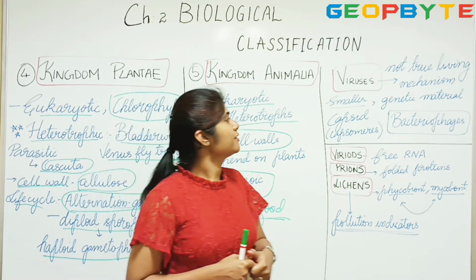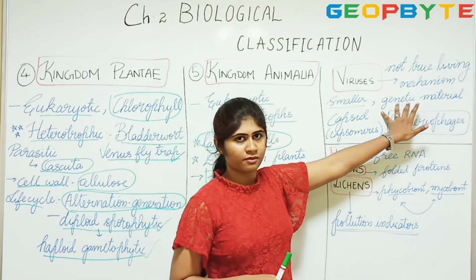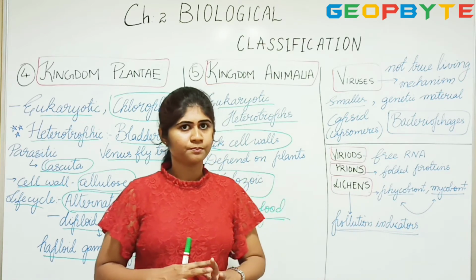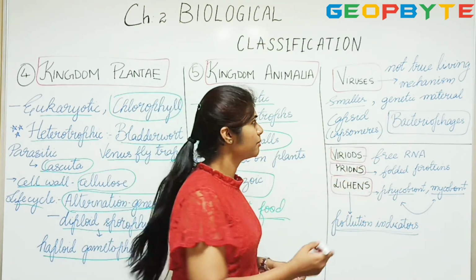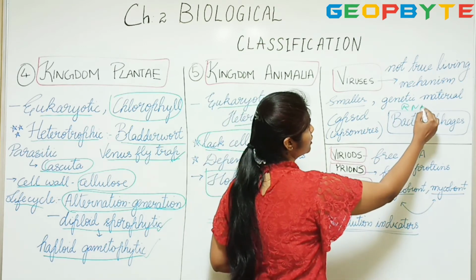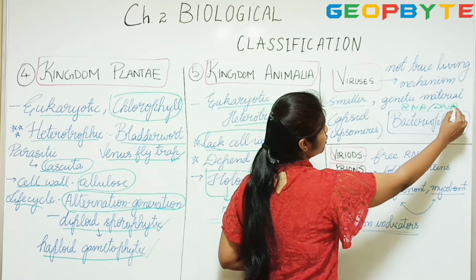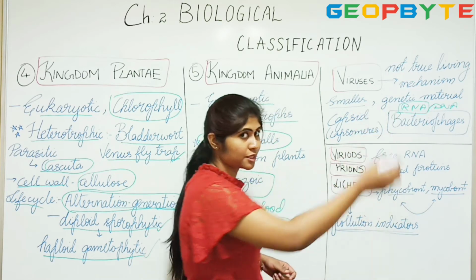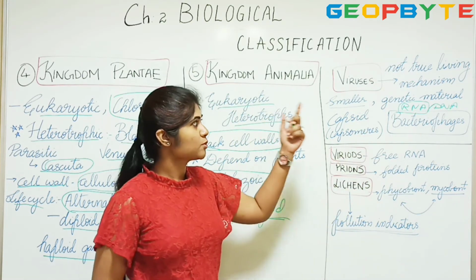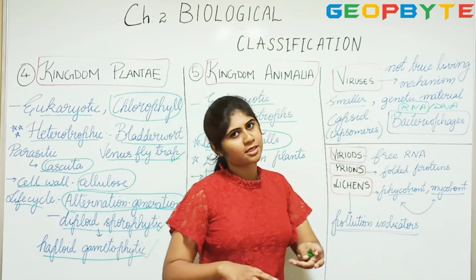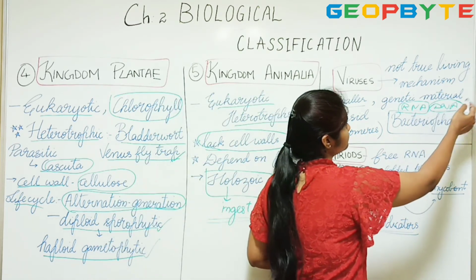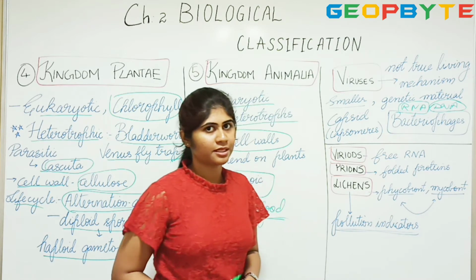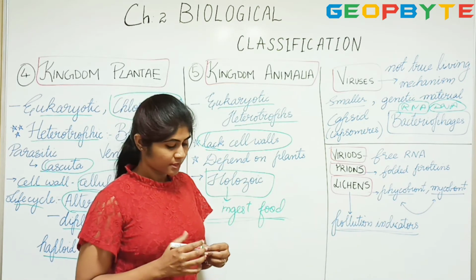Alright, so we find 2 things in virus, that is the genetic material and an outer protein cover. So the genetic material can either be an RNA or a DNA. So RNA could be a single stranded or a double stranded RNA. The viruses which infect plants are usually single stranded or double stranded RNA, and we also find DNA, double stranded DNA, viruses attacking animals.